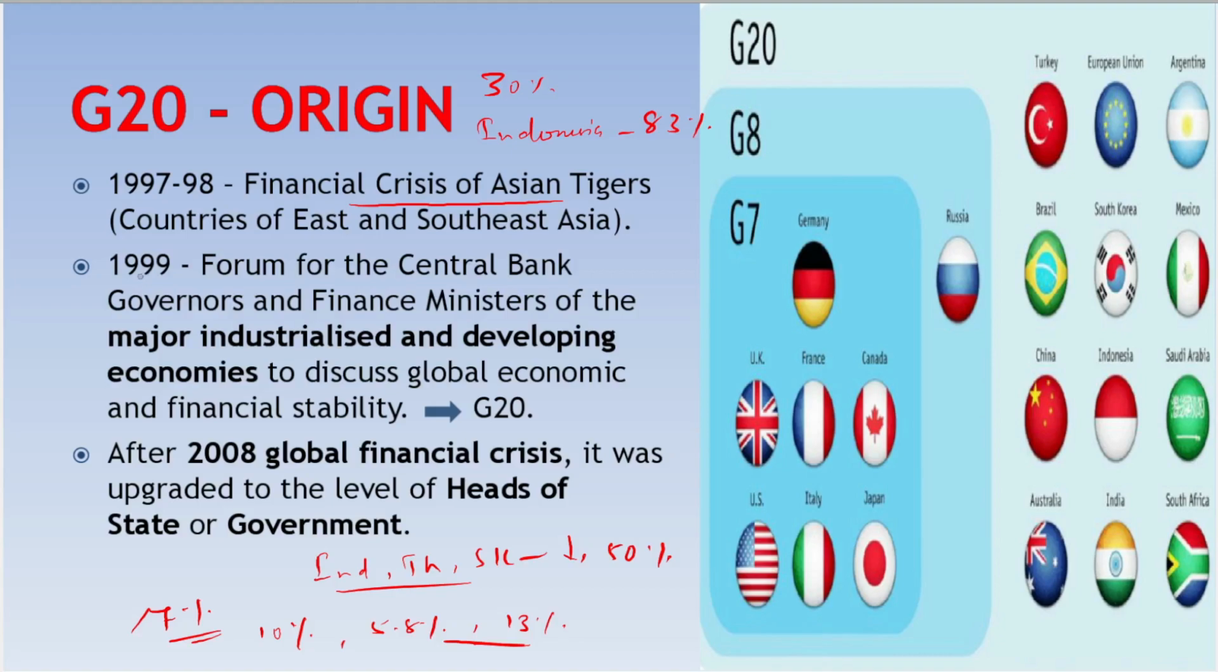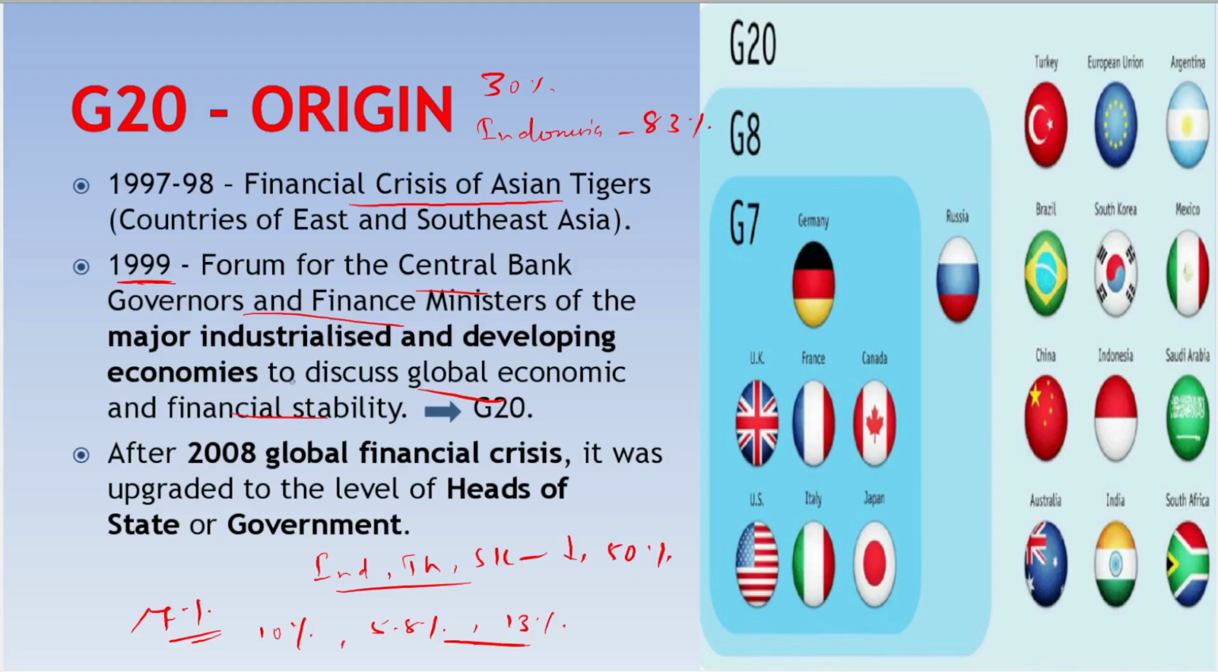And this financial crisis was discussed in the G7 meeting in 1999. And to promote financial stability and strengthen the global economy, G20 was created in 1999. So from 1999 onwards, the central bank governors of the top 20 economies and the finance ministers of these economies met regularly to discuss international financial and monetary cooperation, and global economic and financial stability.